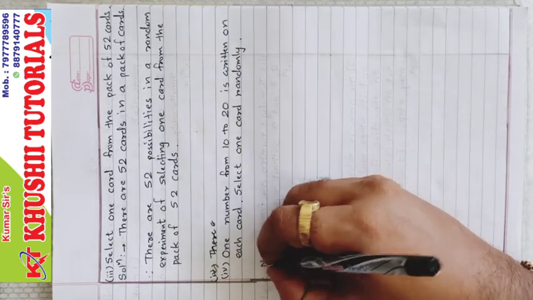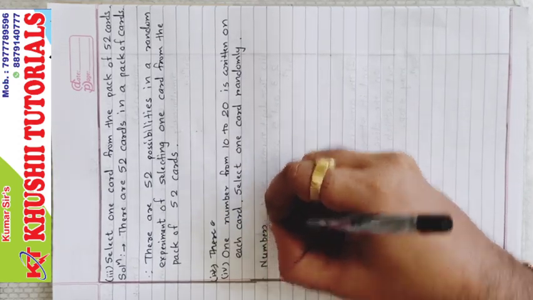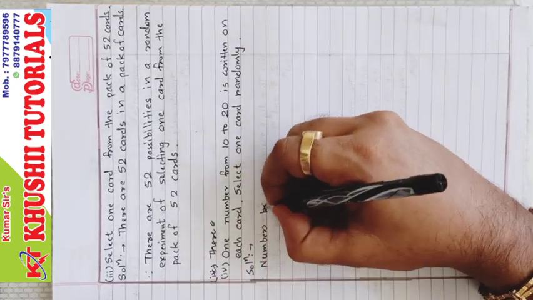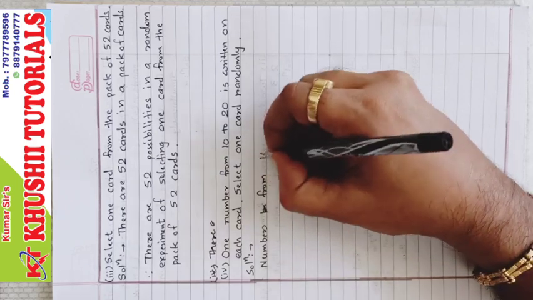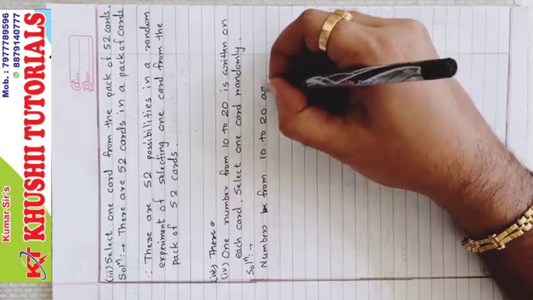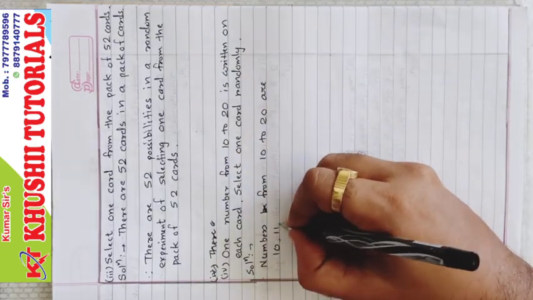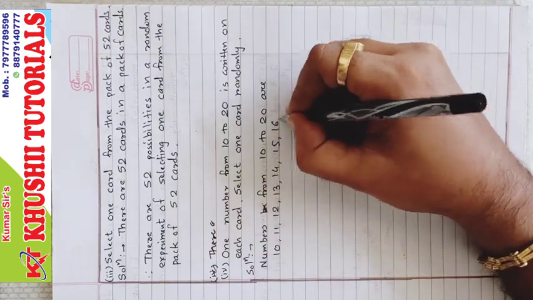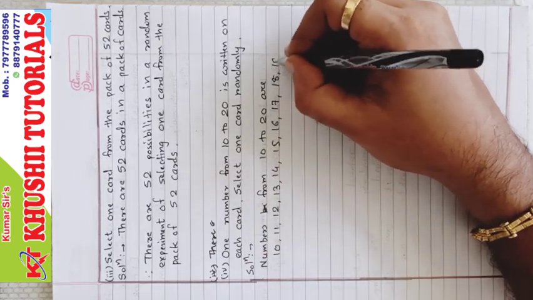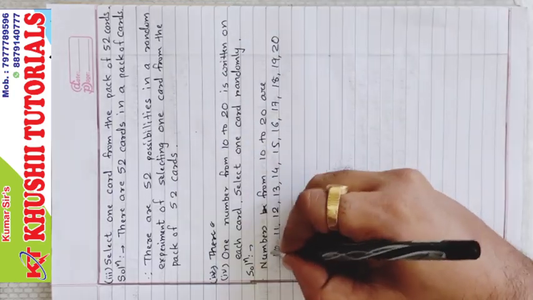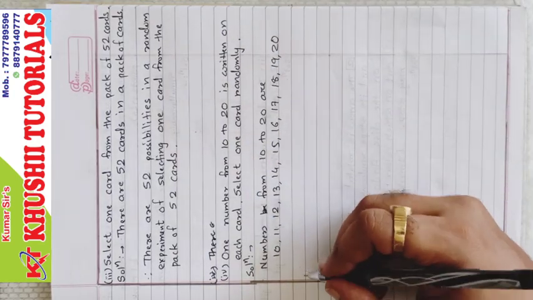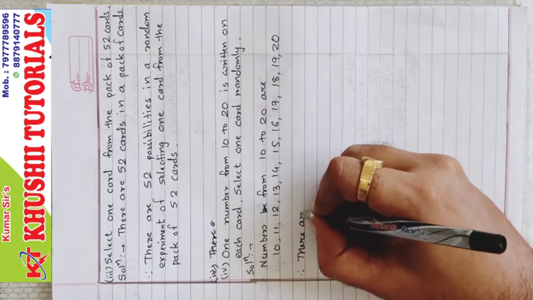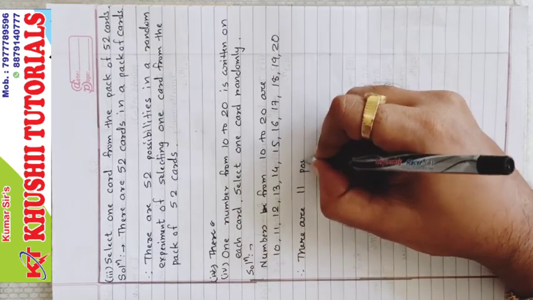So for the solution, the numbers from 10 to 20 are 10, 11, 12, 13, 14, 15, 16, 17, 18, 19 and 20. These are 10 and this one is 11. So therefore there are 11 possibilities